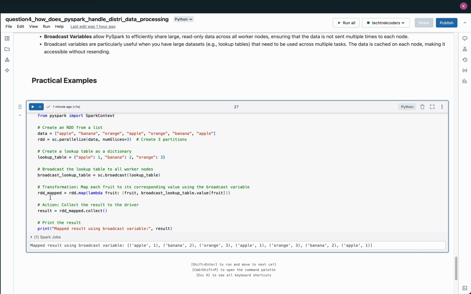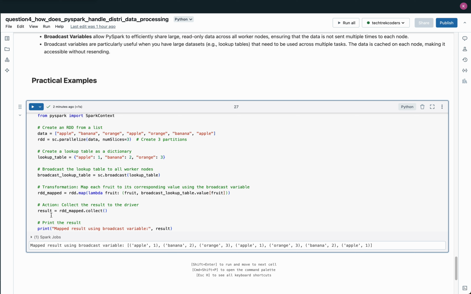Finally, the collect action is called to gather the results from the worker nodes and return them to the driver program. The result is a list of tuples where each fruit is paired with its corresponding value from the lookup table, demonstrating how the broadcast variable allows for efficient distributed use of the lookup table. The output is printed as mapped result using broadcast variable: apple 1, banana 2, orange 3, apple 1, orange 3, banana 2, orange 3, banana 2, apple 1.